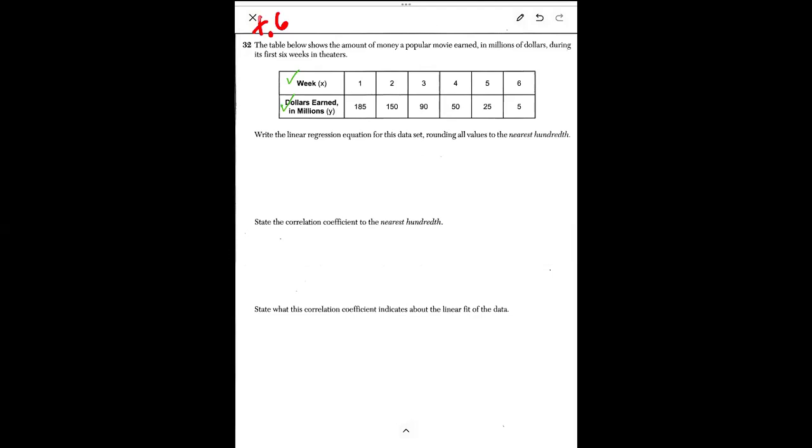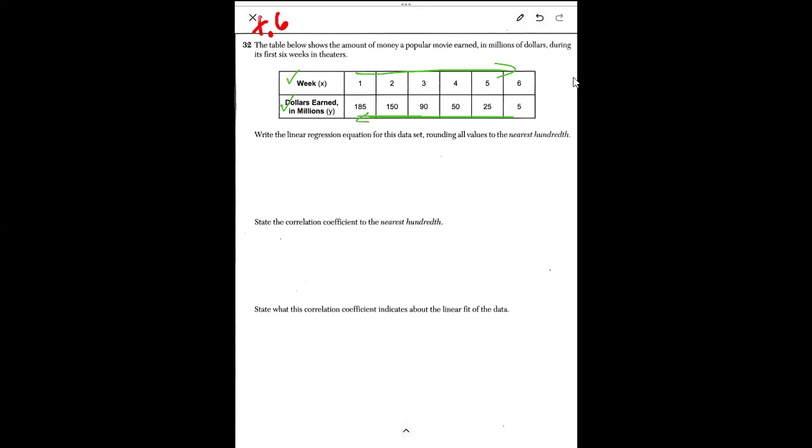Now, it looks like as the weeks go on, the amount of money that it's earning is going down. So this looks like this is going to be a negative correlation. And that's true. Once a blockbuster film first comes out, a lot of people are excited to see it, so they go see it, and then every week fewer and fewer people see it because they've already seen it, and then eventually, it's not making very much money at all. So that's the way it normally works for movies, right?